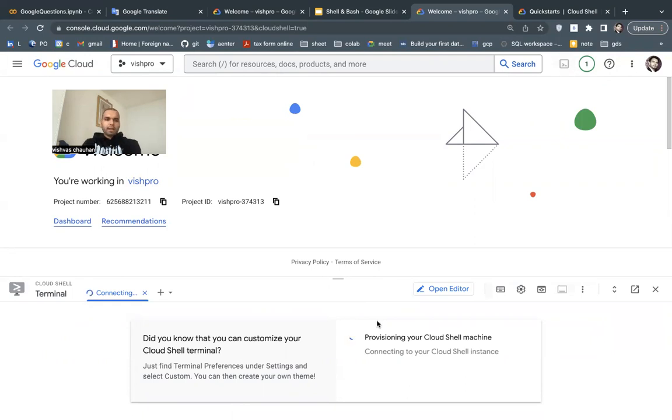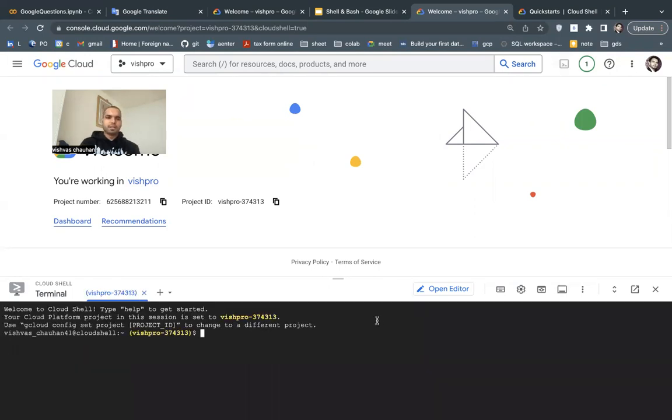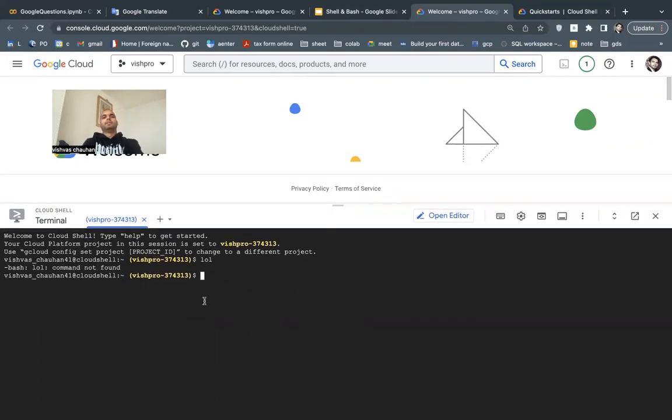So this is the basic command. This is the first thing first. You see, I cannot print hello in that. Okay, I can put load. So now you can see there is no. It is reading the bash commands, and then it is saying this command not found. So this is the kind of environment you will see. This is the whole Linux machine, and it is free for 50 hours per user, and it is very powerful.